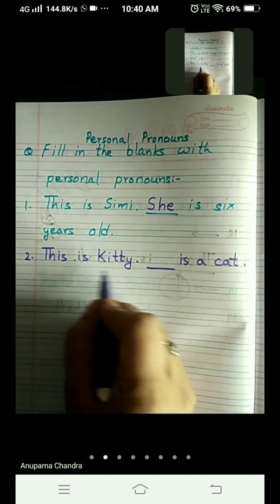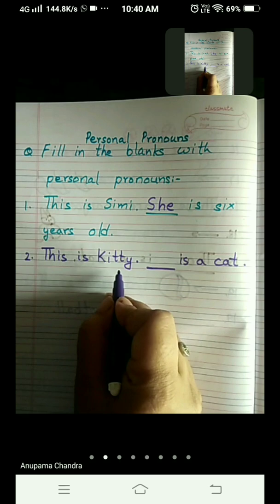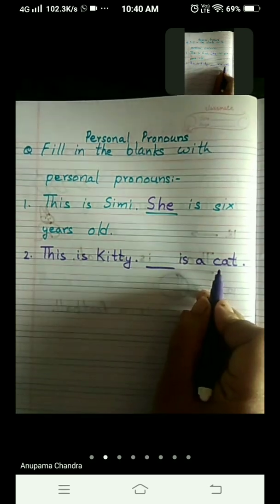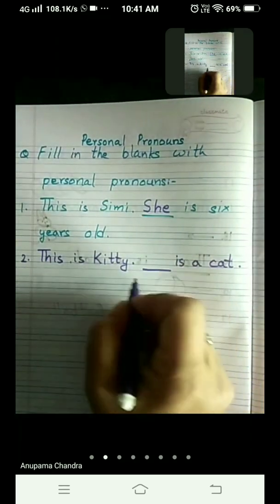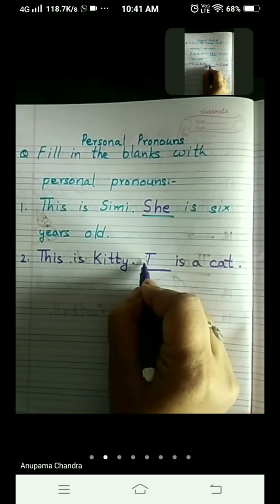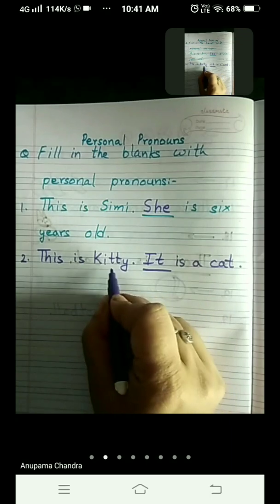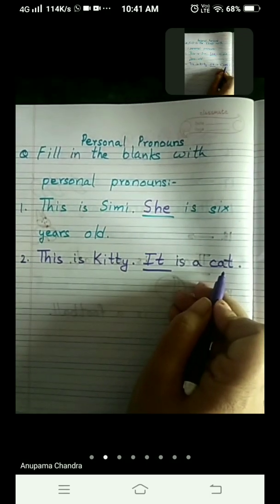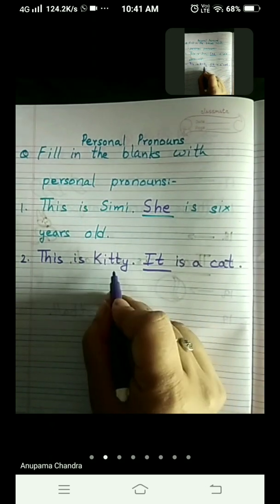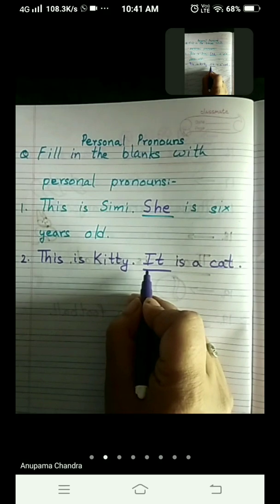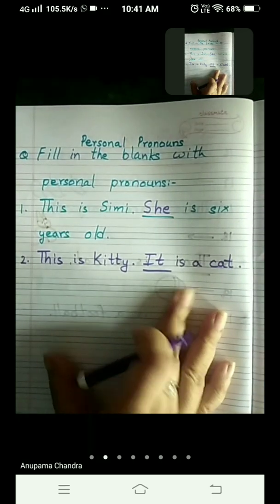So which personal pronoun are we going to use for Kitty? So children, here we are going to use it. Why? Because Kitty is a cat and we use the personal pronoun it for an animal or a thing, and here it is an animal, so we will use the word it.